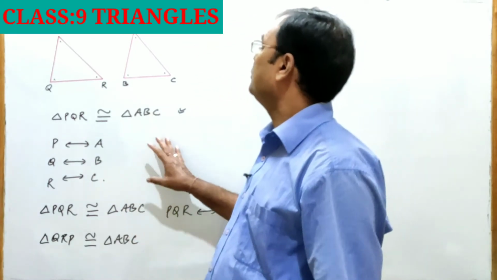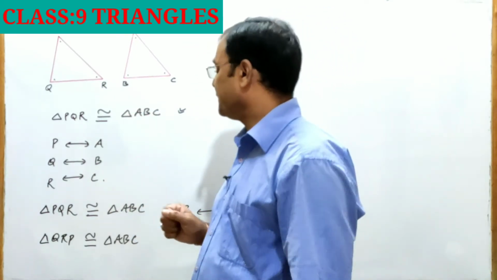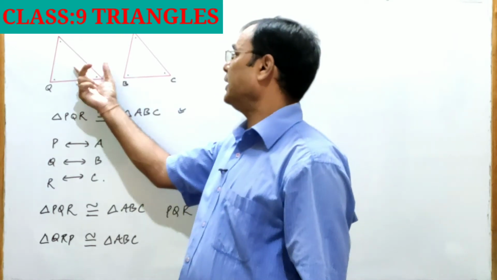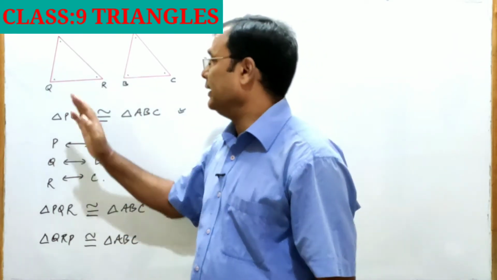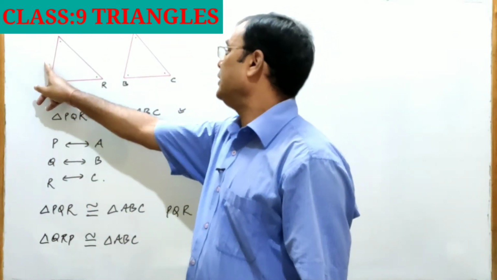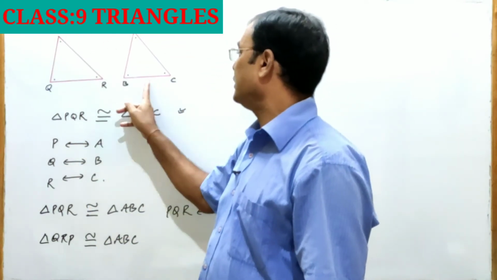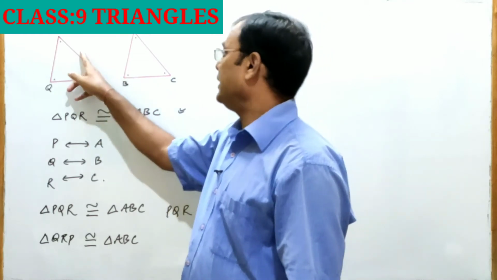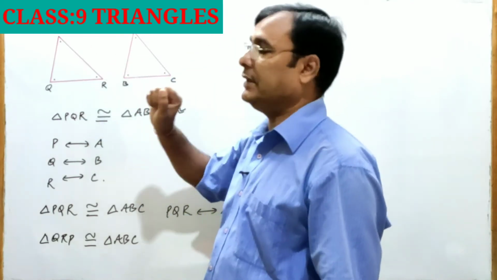From here you must also notice that when two triangles are congruent, their corresponding parts are equal. PQ equal to AB, BC equal to QR, and PR equal to AC.